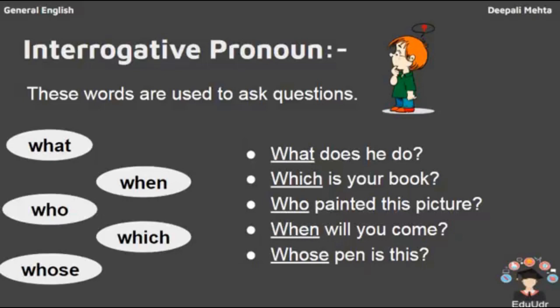These words are used in the form of WH words. For example, what, who, when, which and whose are known as interrogative pronouns. There is no need for confusion between relative and interrogative, because an interrogative always ends with a question mark. They will always be in a question form.